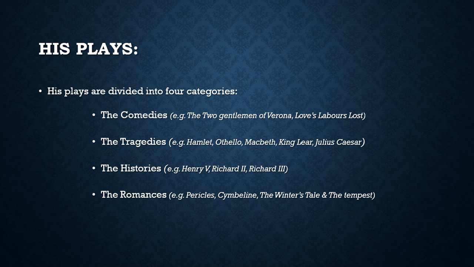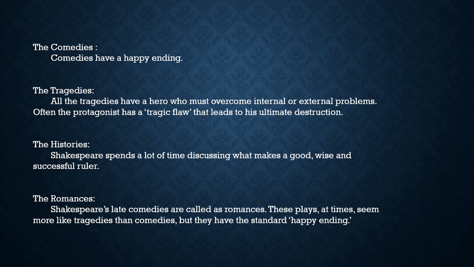Shakespeare's plays are divided into four categories. We all know that he wrote 39 plays, and those 39 plays are divided into four categories: the comedies, the tragedies, the histories, and the romances. The comedies have a happy ending. So if a play has a happy ending, it always comes under the category of comedy.